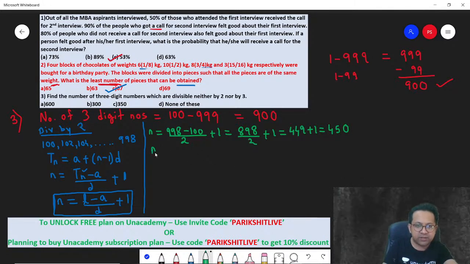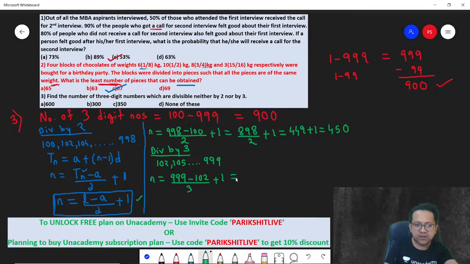Next, divisible by 3. How many terms are divisible by 3? Same logic. First term is 102, second term 105, dot, last term is 999. Apply the same formula. Number of terms is last term L minus A, where A is the first term, divided by the common difference, in this case 3, plus 1. So this is 897 divided by 3 plus 1. This is equal to 299 plus 1, 300.